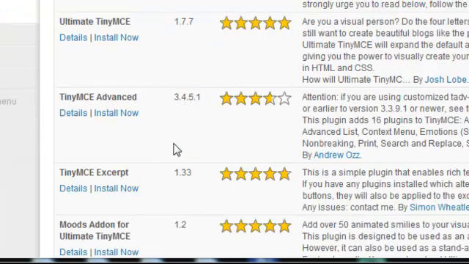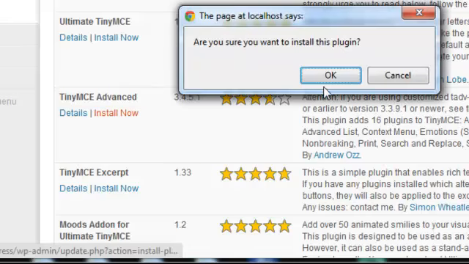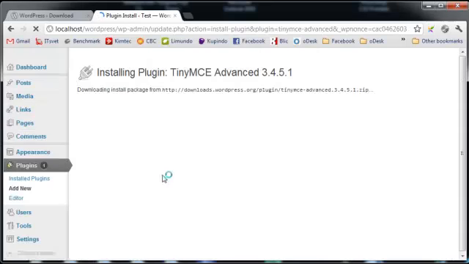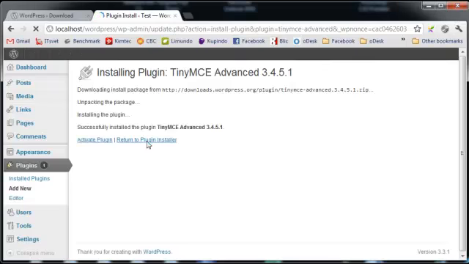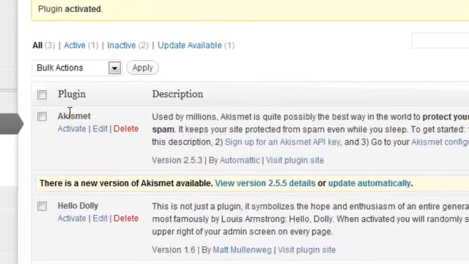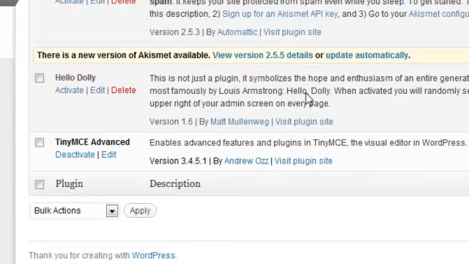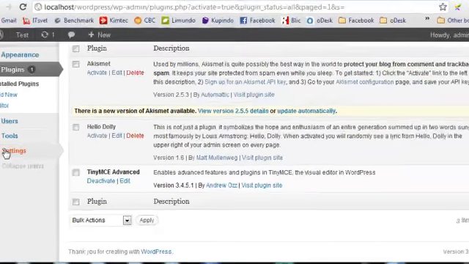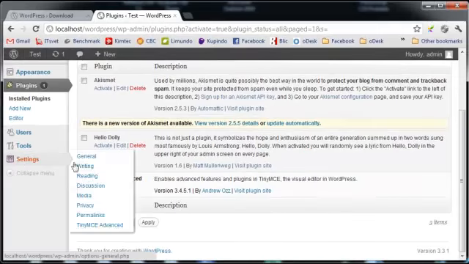It's TinyMCE Advanced. Go ahead and click install now, go through the standard WordPress install for this plugin, and this will allow us to have a much nicer range of formatting buttons for our WordPress post, which really makes all the difference, from inserting cells, tables, formatting, font size, a whole load of standard WYSIWYG editor options that we come to take for granted in most of the programs we use, but we just don't have in WordPress. So obviously go ahead and activate the plugin, and then we are going to go back to our post, and I'll show you. In fact, we need to configure it first.